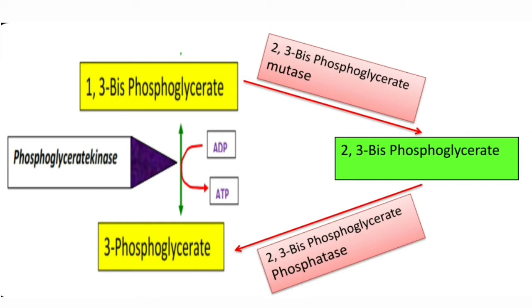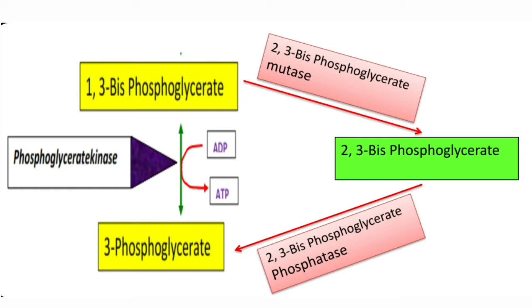But in the case of the BPG shunt or Rapoport-Luebering cycle, this 1,3-bisphosphoglycerate is converted into 2,3-bisphosphoglycerate, and this 2,3-bisphosphoglycerate is converted back to 3-phosphoglycerate. So in the original pathway, 1,3-bisphosphoglycerate is converted into 3-phosphoglycerate by a single reaction. But in the case of the BPG shunt, it takes two reactions for this conversion.